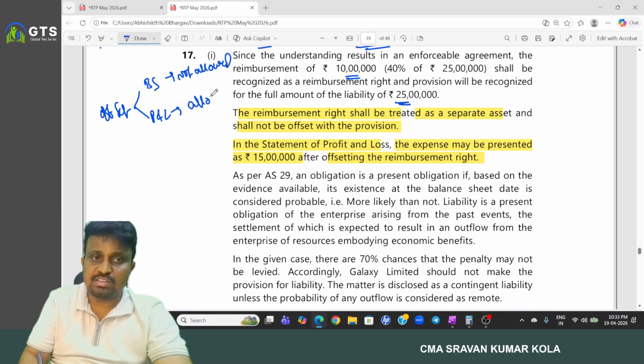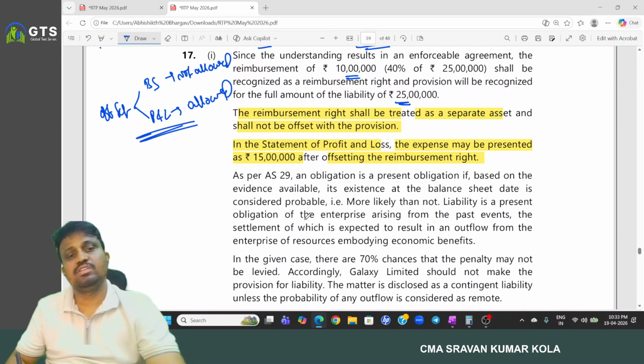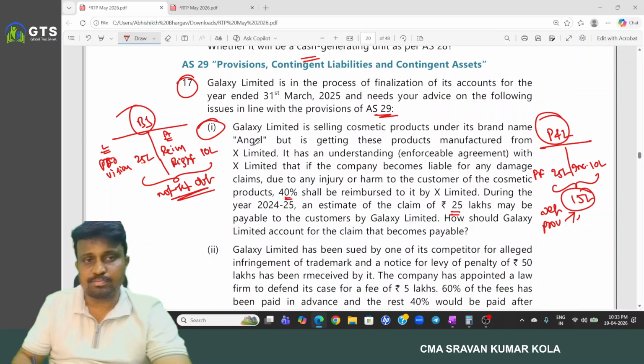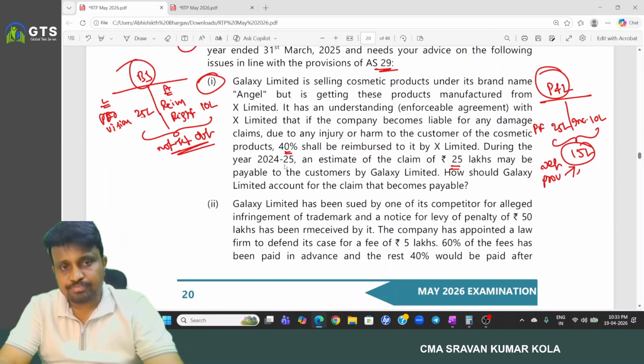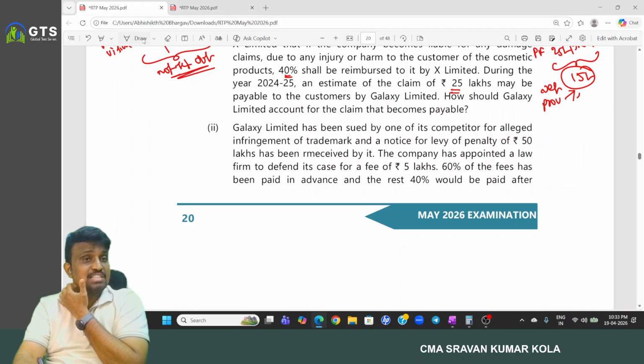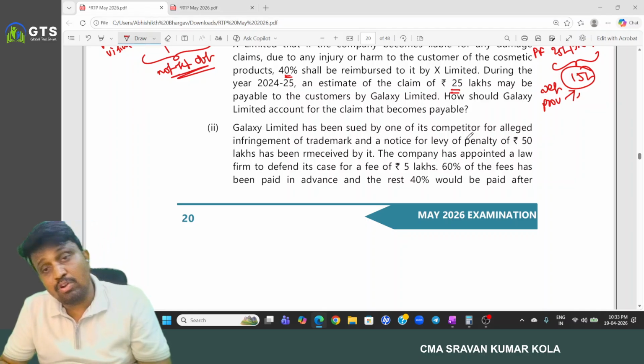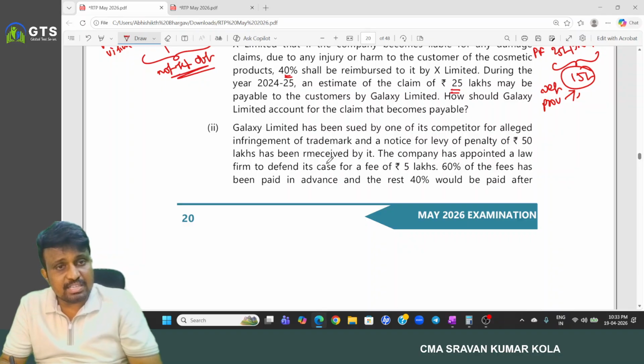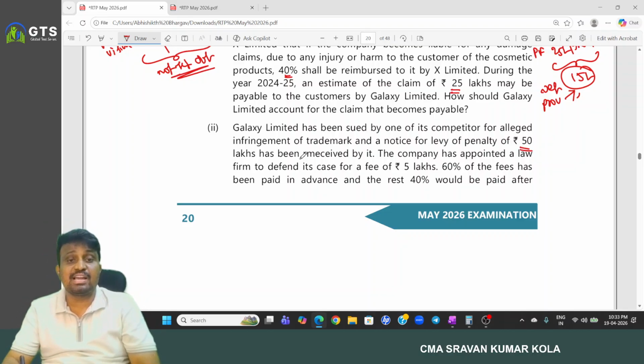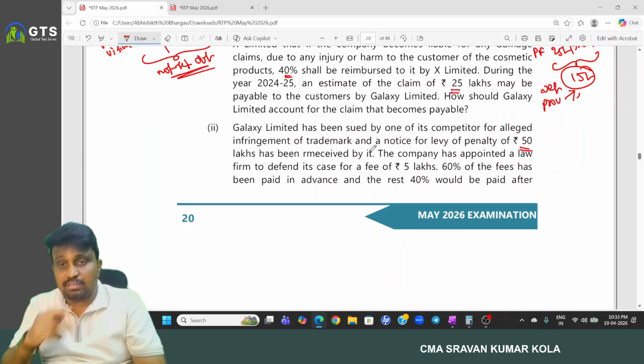In case of P&L, that is allowed. That is allowed. That is the important point. And second one, Galaxy Limited has been issued a notice by one of its competitors for infringement of trademark, and a notice for levy of penalty of 50 lakh has been received by it.